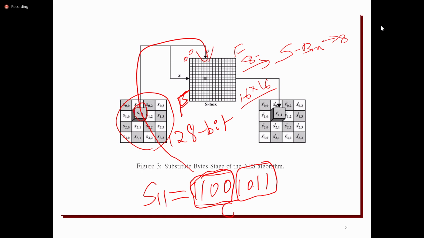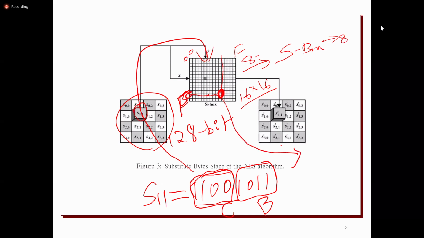I'm getting multiple answers for 1011. Yes, it is B, not D. Some students are saying D and some are saying B, but it is B. So the S box has 0 to F for rows, and the columns also run 0 to F. Here it goes to row C and column B, so it goes to this cell, and whatever value is there, it takes that value.